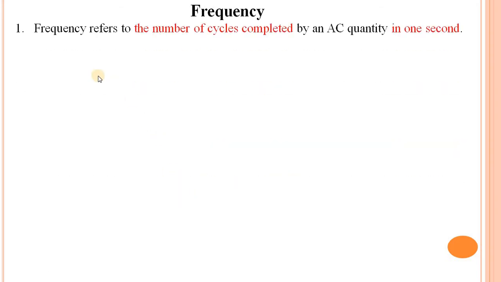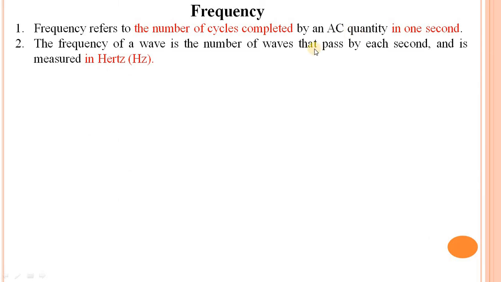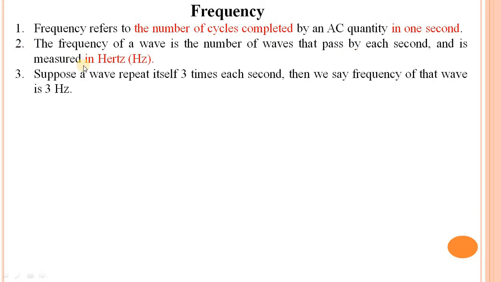Next point is frequency. Frequency means the number of cycles completed by an AC quantity in 1 second, and it is measured in hertz. The frequency of a wave is the number of waves that pass by each second, and is measured in hertz.